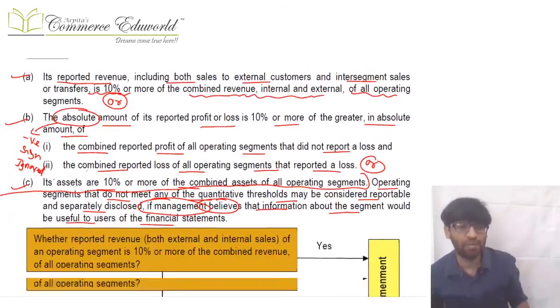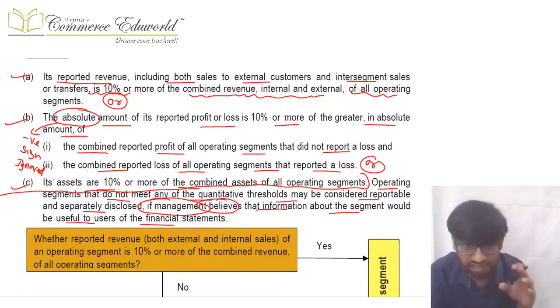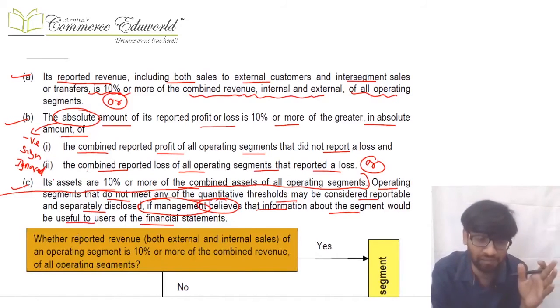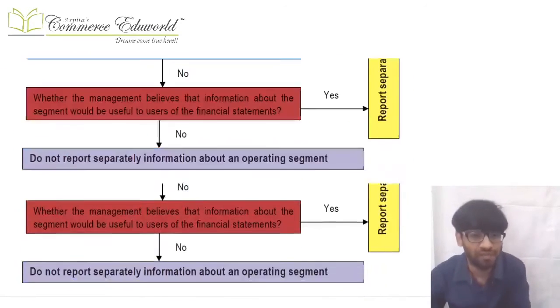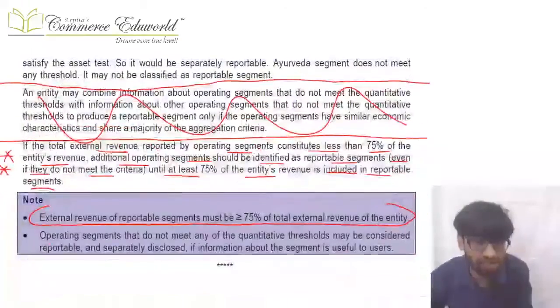Then the next point is, if the assets of that operating segment are 10% or more of the combined assets of all operating segments, then that segment again becomes a reportable one. If A is fulfilled, then it is reportable; if B or C is fulfilled, then also reportable; any of them fulfilled, reportable. Over and above that, even if the threshold is not fulfilled, if the management believes that it is important for the users' understanding, then it can become a reportable segment. Clear? After that, you need to check one more thing, the 75% criteria.